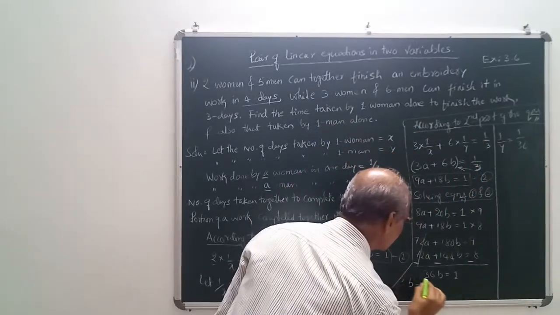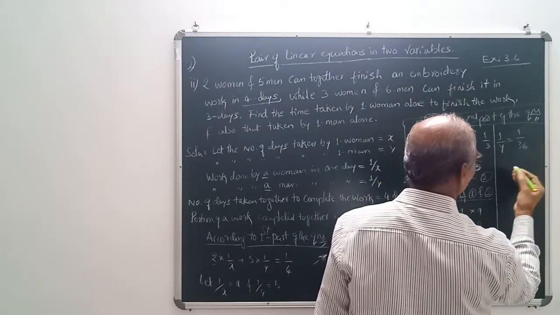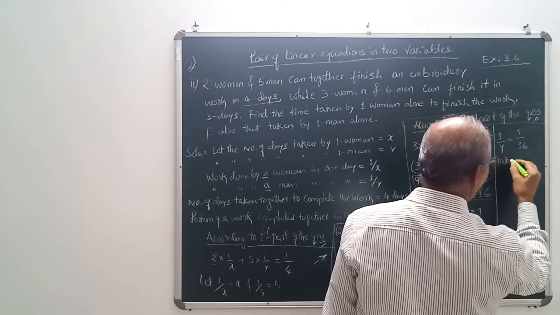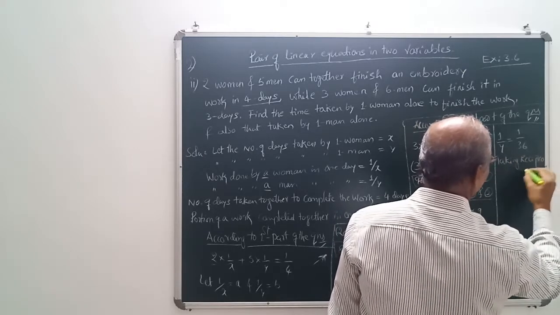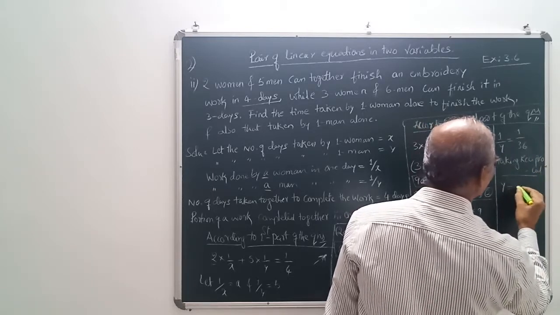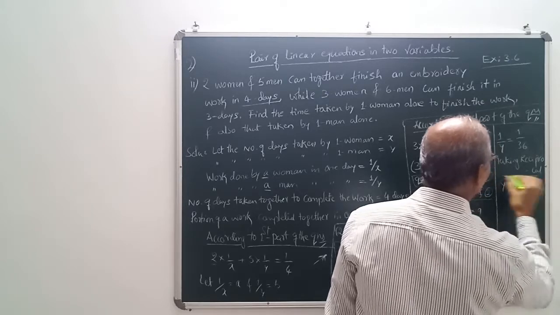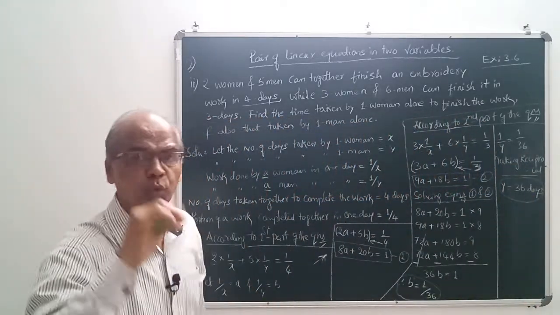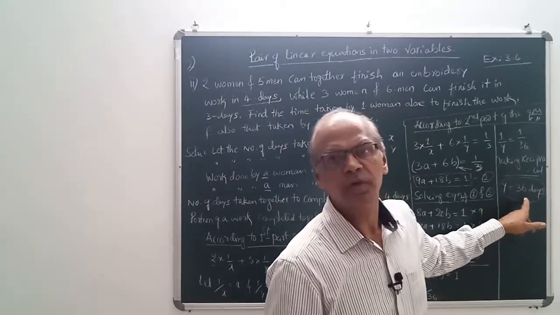Right? So taking the reciprocal of it, here y is equal to 36 days. What is our y? Y means one man alone. So one man will take 36 days to complete the same quantum of work.